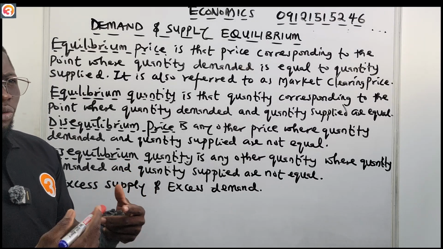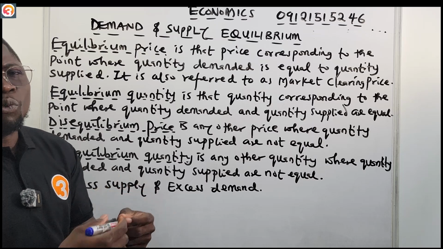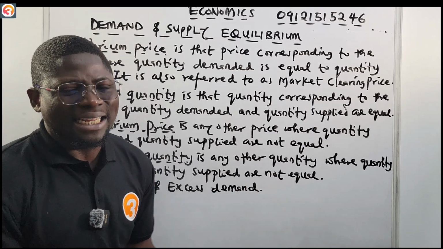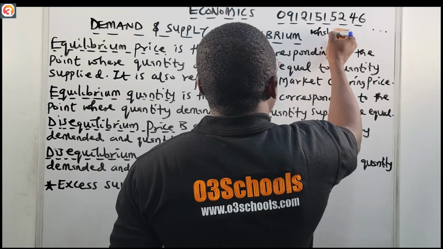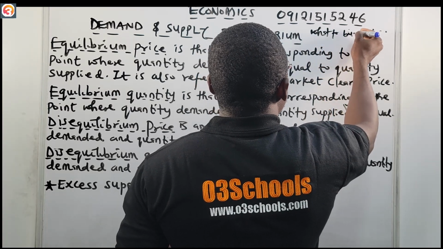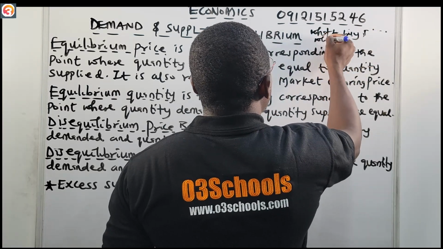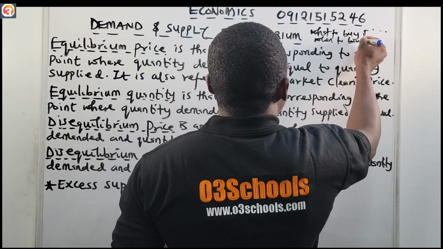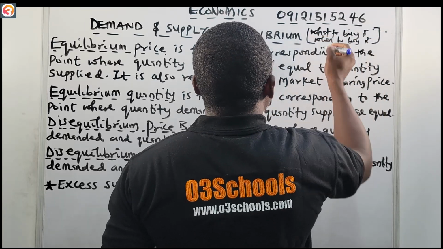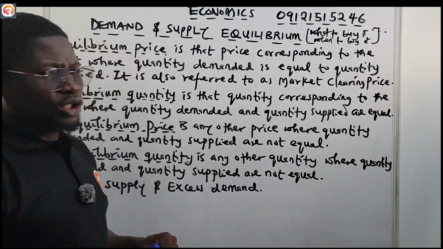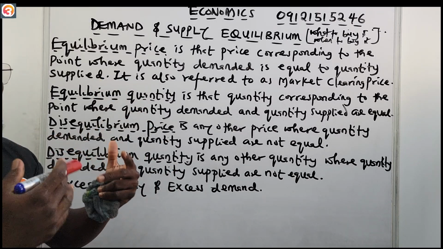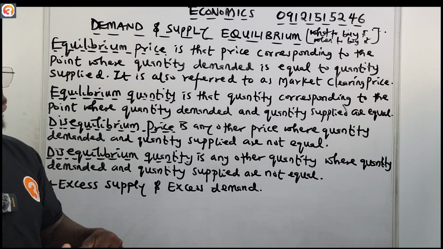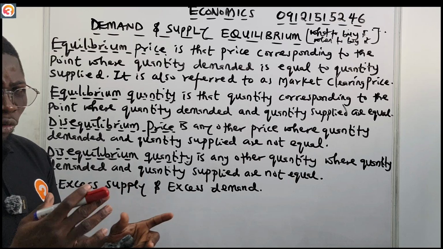It makes you understand what to buy and when to buy it. This is another reason why we study demand and supply equilibrium. It's also able to predict market behavior. It helps us to predict how the market will move.